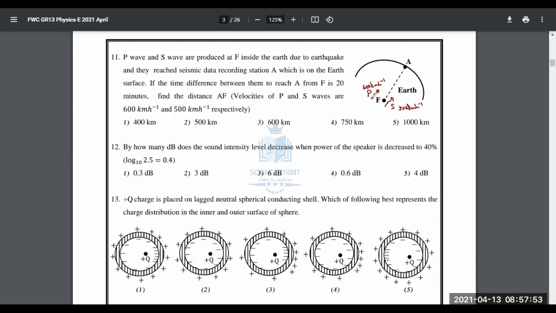Now, let's say the time taken for the P wave to reach A is T, and the distance between F and A we'll take as D. How long will it take for the S wave to reach A? Say time is in minutes, so I'll put T minutes; later we'll convert it to hours.